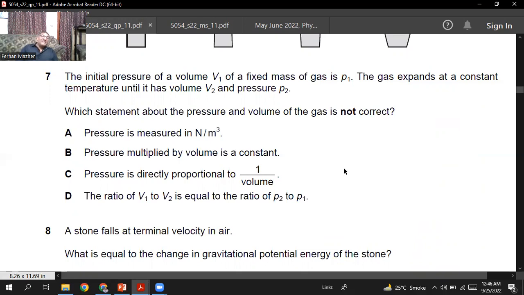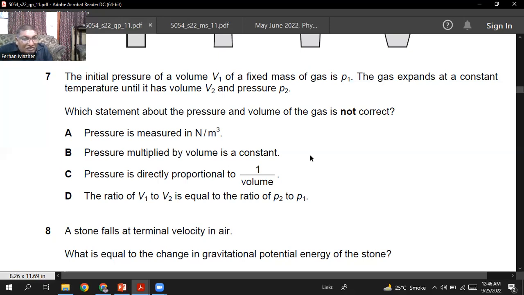A option is pressure is measured in Newton per meter cube. The pressure is not measured in Newton per meter cube. It is measured in Newton per meter square. Pressure multiplied by volume is a constant. Yes, true in this case, when the volume and the pressure of the gas change but the temperature remains constant, then the product of the pressure and the volume remains constant.